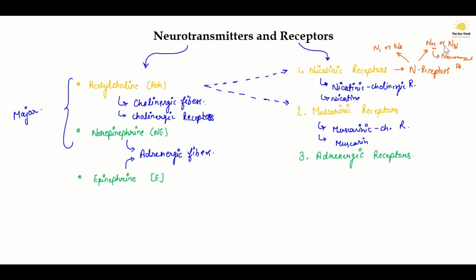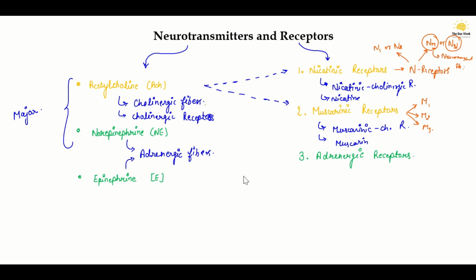Whereas NN receptors are found in the preganglionic and postganglionic synapse. You can say the neuronal junction. On the neuronal junction, you will find the NN receptors, whereas on the neuromuscular junction of skeletal muscles, you will find NM receptors. So nicotinic receptors are of two types. Muscarinic receptors have three types found, which are M1, M2, and M3.